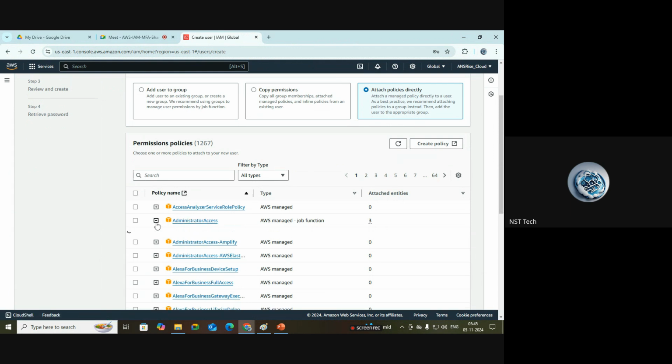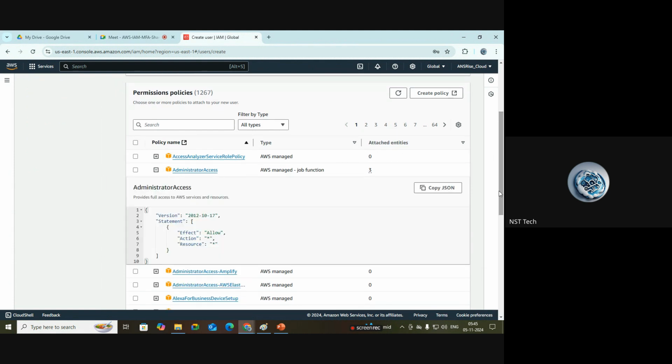If you expand this policy and see, it's a very simple policy in the JSON, but it is a very big policy, because inside the statement, effect is allow, the action is star, and resource is star. It means if you give this policy inside the AWS account, he can access any resource. He can access EC2, S3, database, machine learning services, data science services, everything. And as we mentioned star for action, he can perform any kind of action on any kind of resource. That is the permission we are giving here.